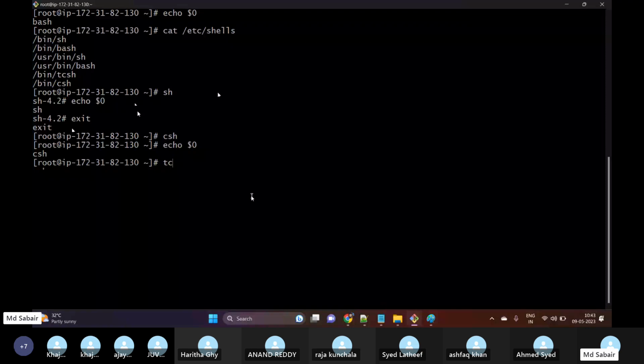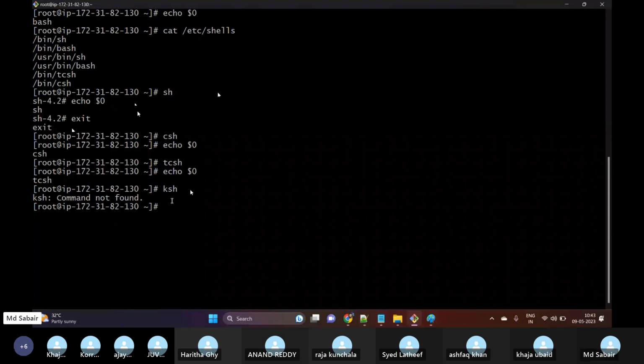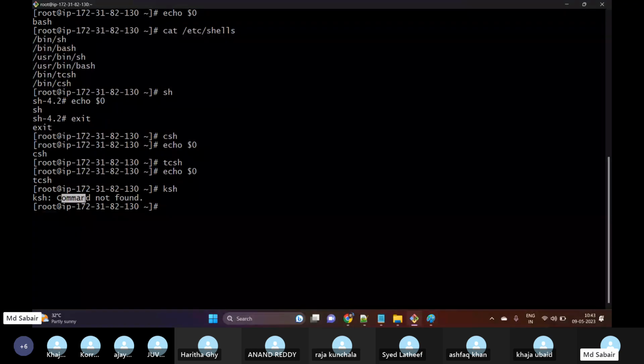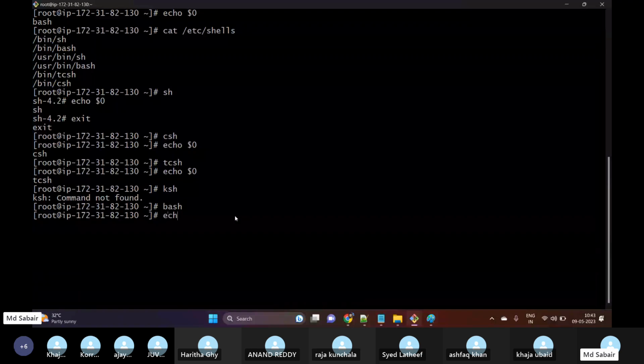If I want to use ksh, here I can see command not found because this shell is not installed. Can we see ksh in the above output? No, because it is not installed. That's the reason for command not found. If I want to use bash, I can run bash, and if I do echo $0, I can see currently I'm using the bash shell.